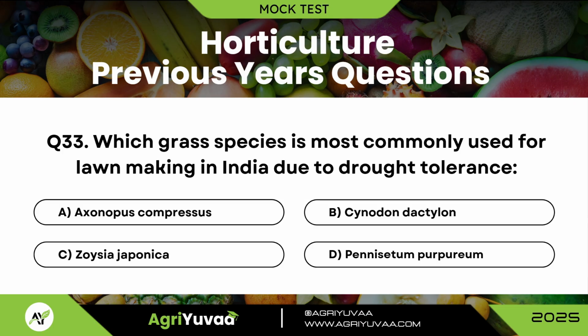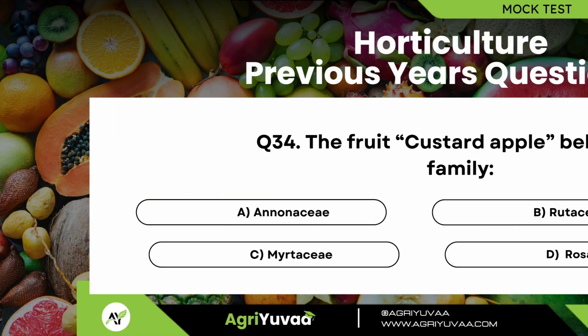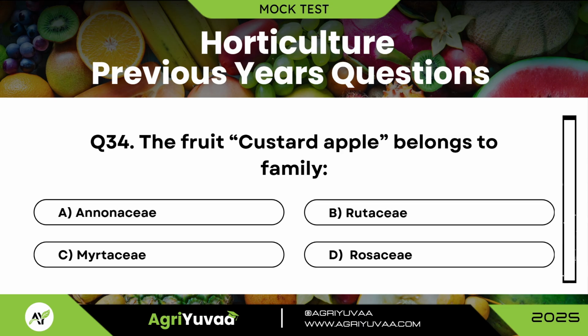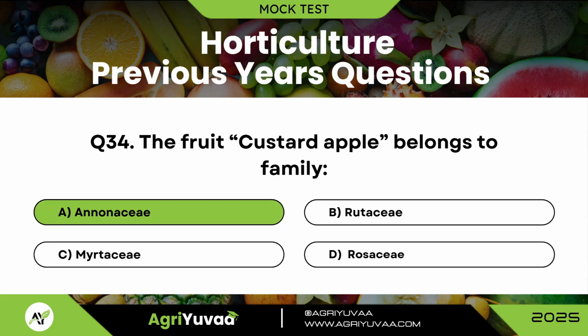Question 33. Which grass species is most commonly used for lawn making in India due to drought tolerance? Correct answer is B, Cynodon dactylon. Question 34. The fruit custard apple belongs to family. Option A, Annonaceae.